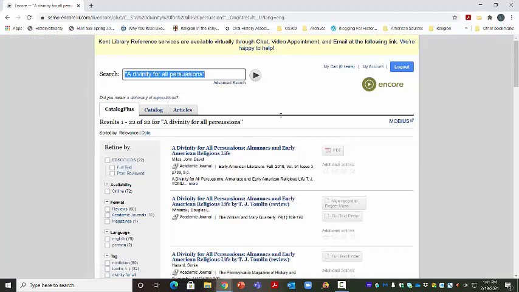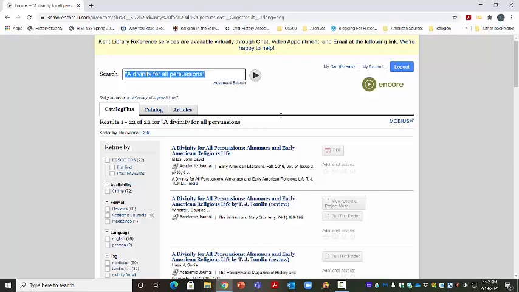Now immediately, when I search for this in the Kent Library catalog, I'm going to get a whole bunch of things. Because the default for the Kent Library catalog is to search something called the Catalog Plus. The Catalog Plus searches all of the books that are held by Kent Library, as well as all of the articles and books and ebooks that are available through Kent Library's various and sundry databases. So here I am looking for my book, A Divinity for All Persuasions, and I find a bunch of hits.